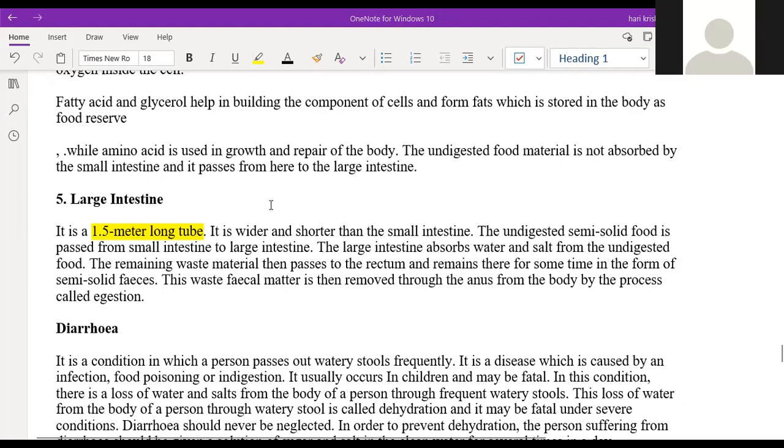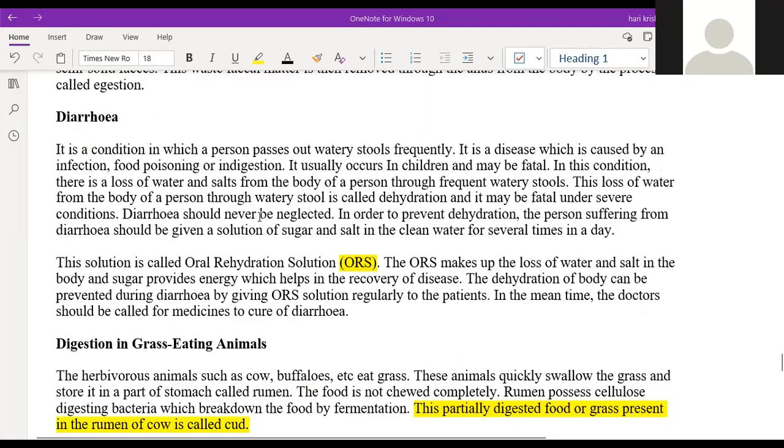Okay, sorry. So whatever the fecal matter which is removed through the anus from the body is called the egestion process.